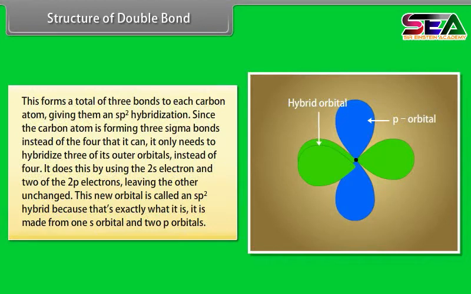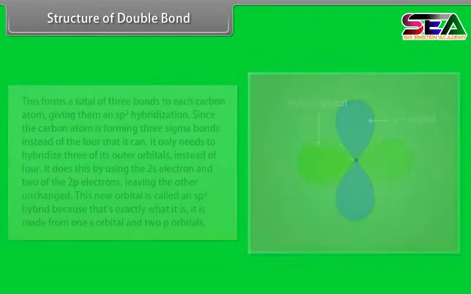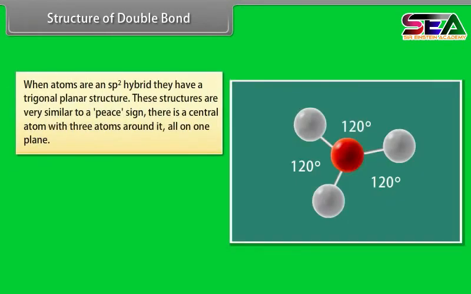It does this by using the 2s electron and 2 of the 2p electrons, leaving the other unchanged. This new orbital is called an sp2 hybrid because that's exactly what it is. It is made from one s orbital and 2 p orbitals. When atoms are an sp2 hybrid, they have a trigonal planar structure. These structures are very similar to a peace sign.